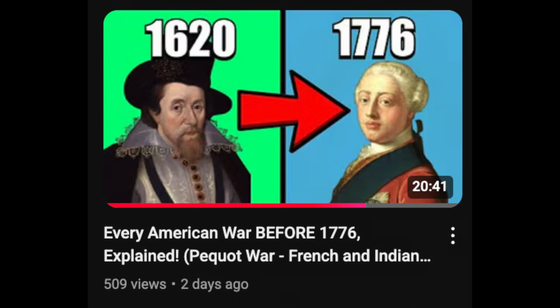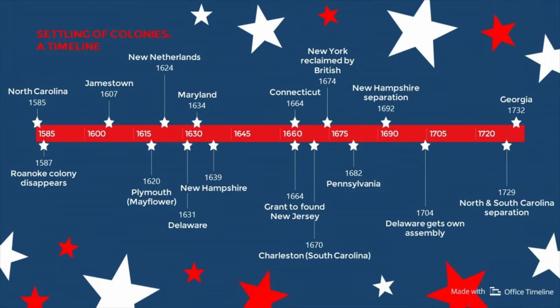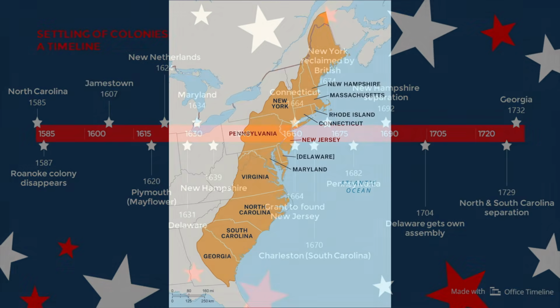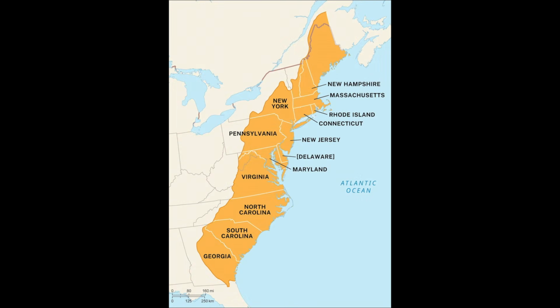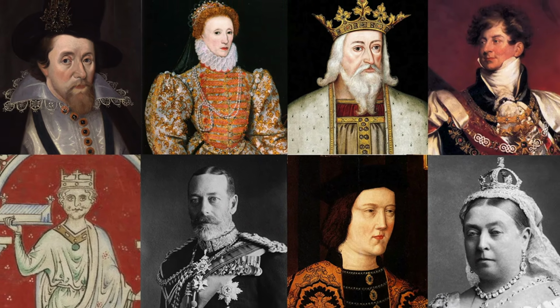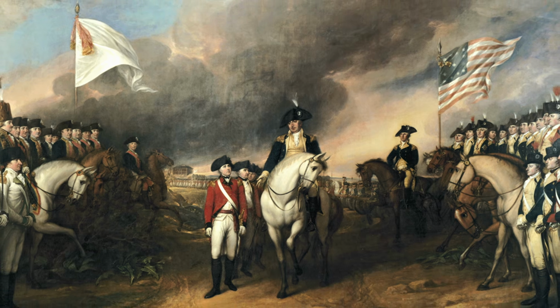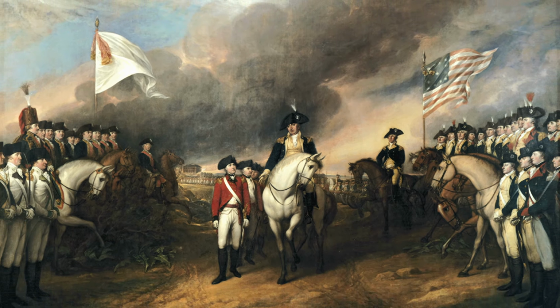So, if you watched my video on American wars before the year 1776, you would know that about 40% of American history occurred before we even declared independence. The rulers of the 13 colonies, the individual entities that would go on to form the United States, were English and British monarchs. From the first English settlement in 1585 all the way until American independence in 1776, there were 11 different monarchs that ruled over the colonies.